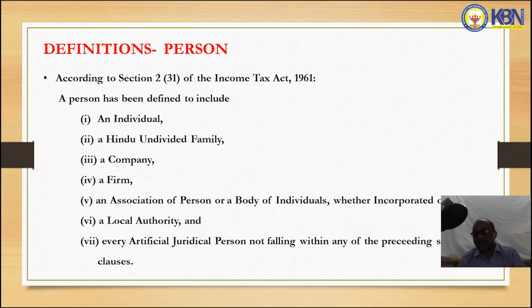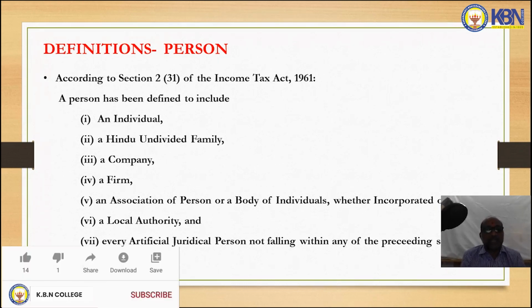A company means an artificial person created by law, having perpetual existence, common seal and separate legal entity. A firm means a partnership firm. An association of persons or body of individuals, which we call AOP or BOI.